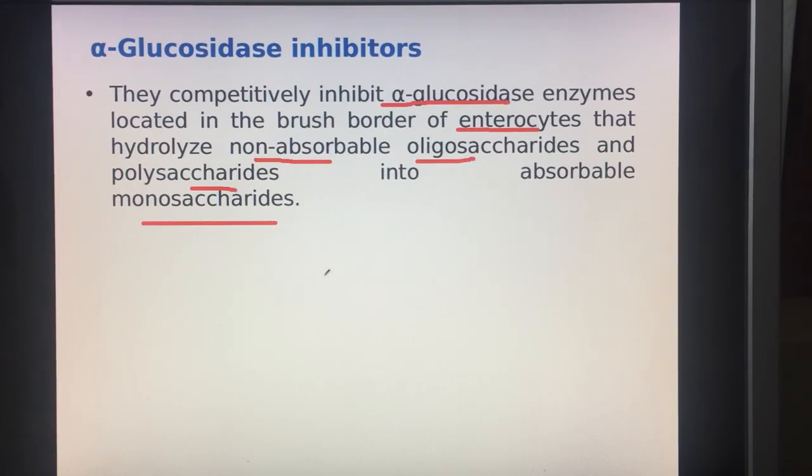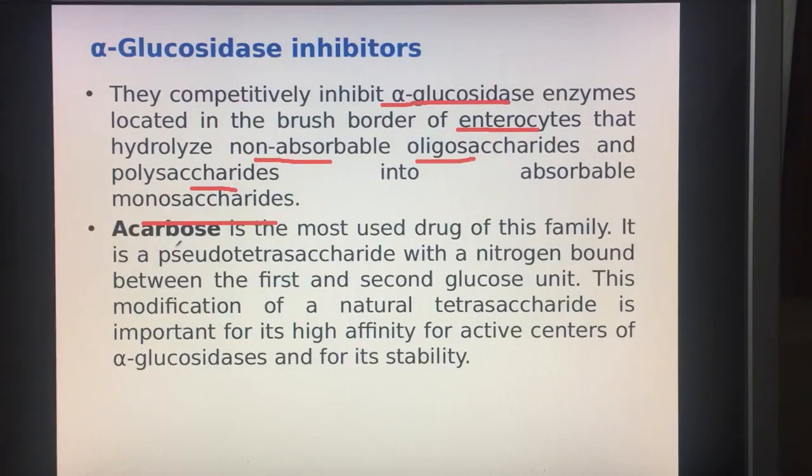The drugs under this category are acarbose and voglibose. Both these drugs can be termed as pseudo saccharides or pseudo carbohydrates. Now acarbose is the most used drug of this family. It is a pseudo tetrasaccharide.